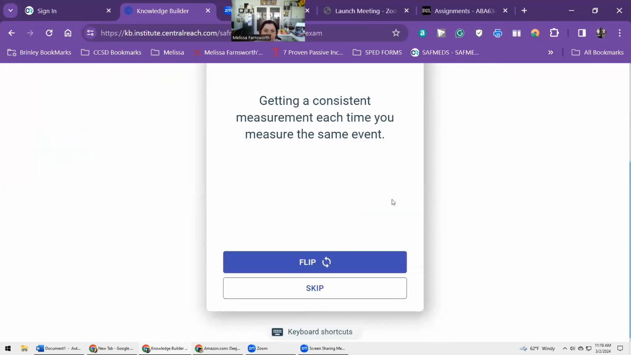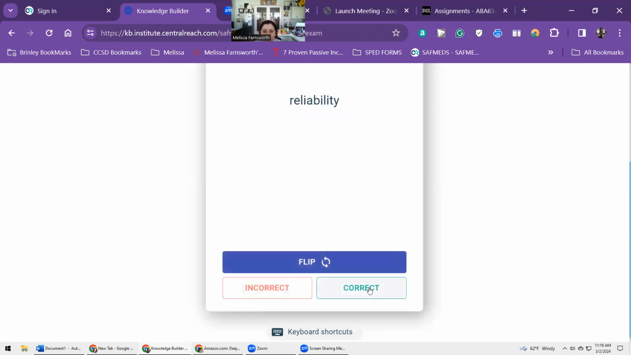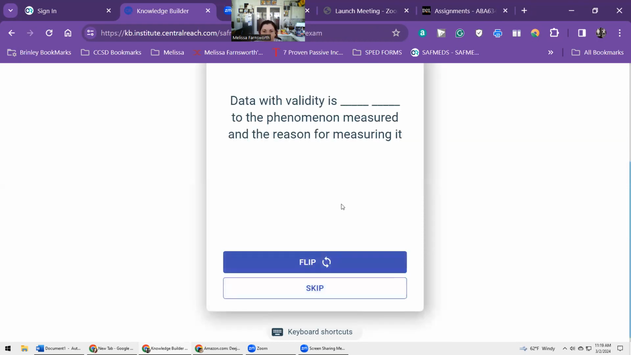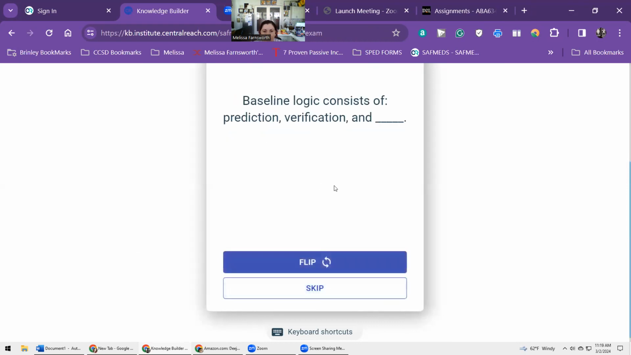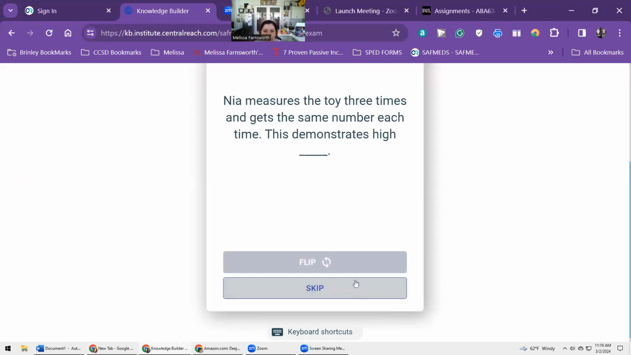Getting a consistent measurement each time you measure the same event. Reliability. Data with validity is blank, blank to the phenomenon measured and the reason for measuring it. Directly relevant. Baseline logic consists of prediction, verification, and blank. Replication. Nia measures the toy 3 times and gets the same number each time.